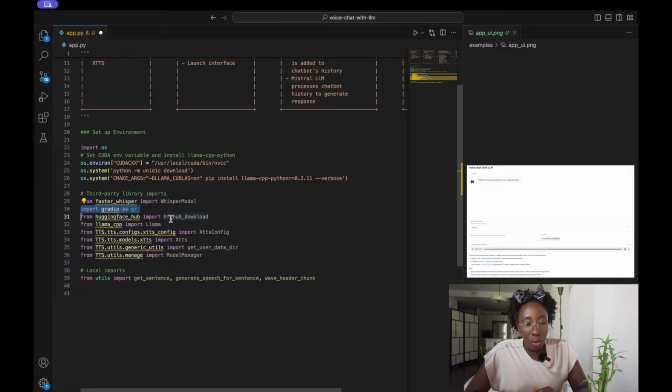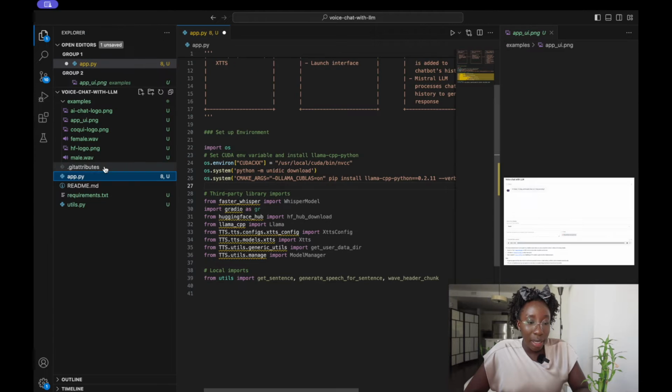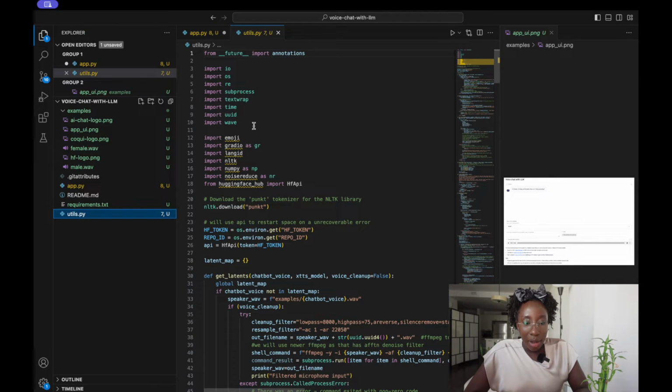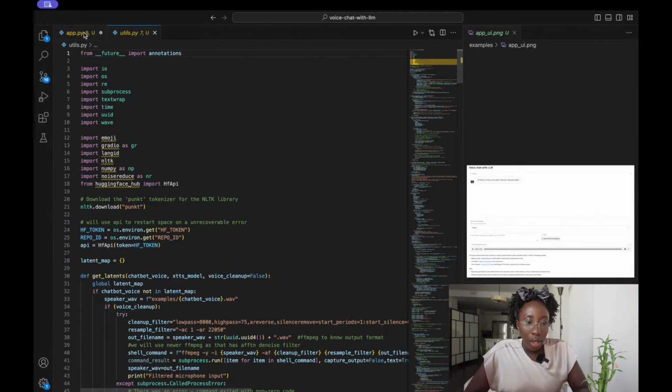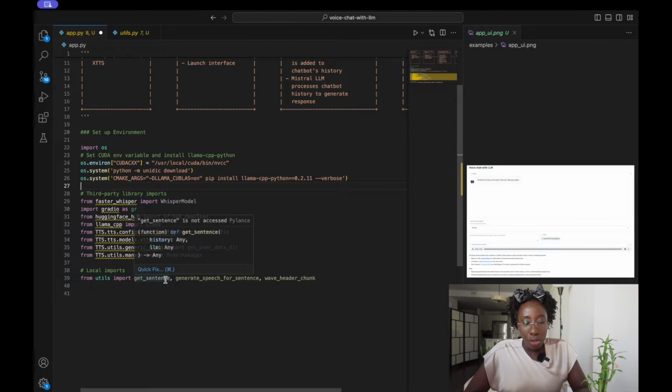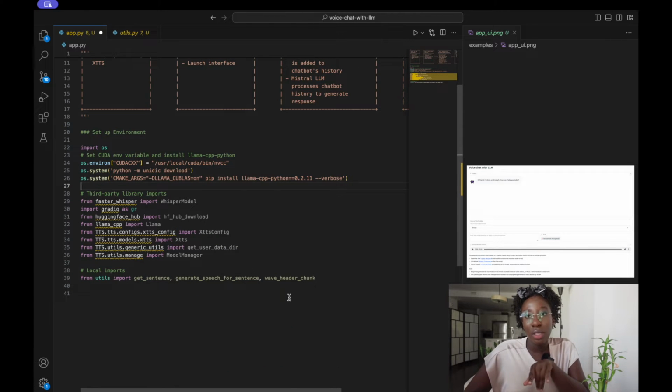We import Gradio, we import the Hugging Face Hub download, we import Llama to load our LLM model, and then we import the XTTS libraries. So next, we're going to also go ahead and import some local helper functions that I have created earlier, and I've added that to my utils.py file. These helper functions, we would use them going forward, so don't worry.